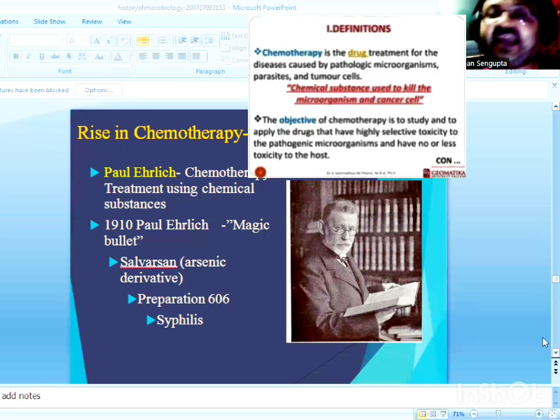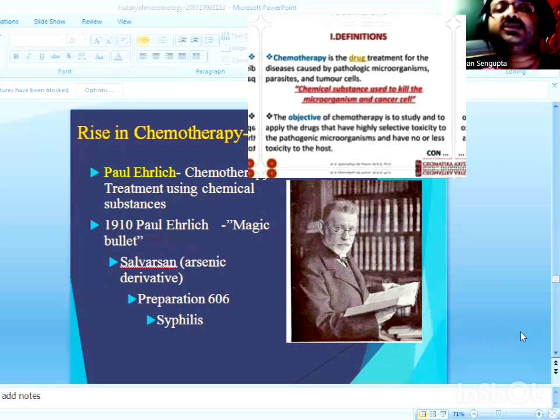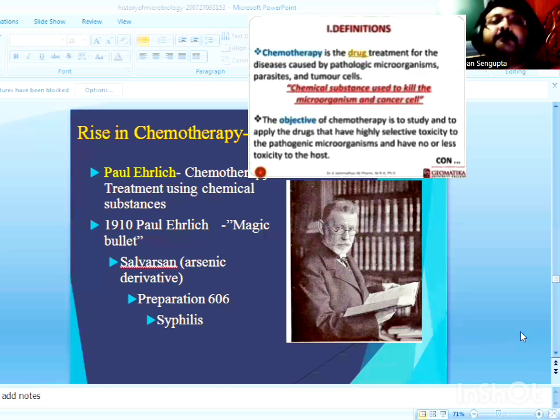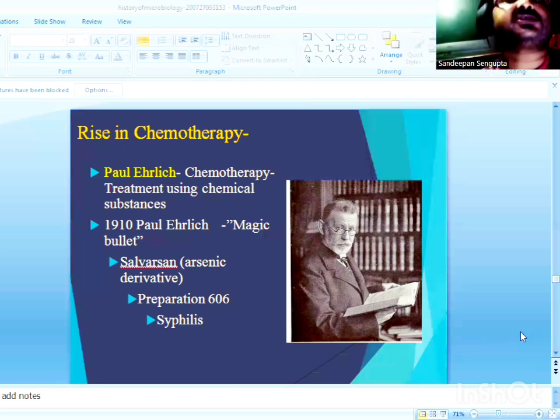So with Paul Ehrlich's work ended the golden era of microbiology, but the further developments which laid the foundation stone for the era of molecular microbiology or modern microbiology were again in the field of chemotherapy, and these developments were the advent of a series of antibiotics, one after the other, being made by different biologists. We'll have a look.